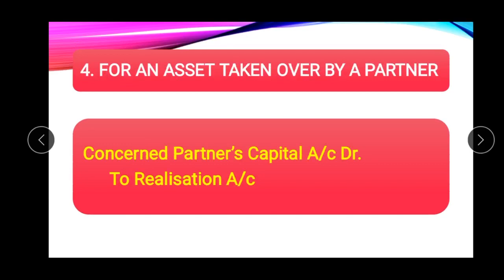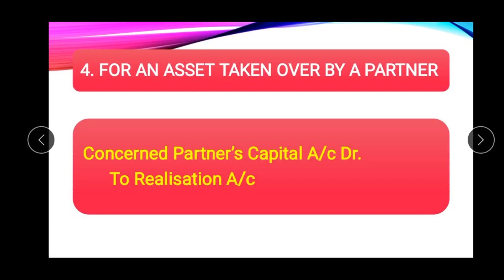Next journal entry, for an asset taken over by a partner. If any asset is taken over by the partner, then the concerned partner's capital account should be debited to the realization account.